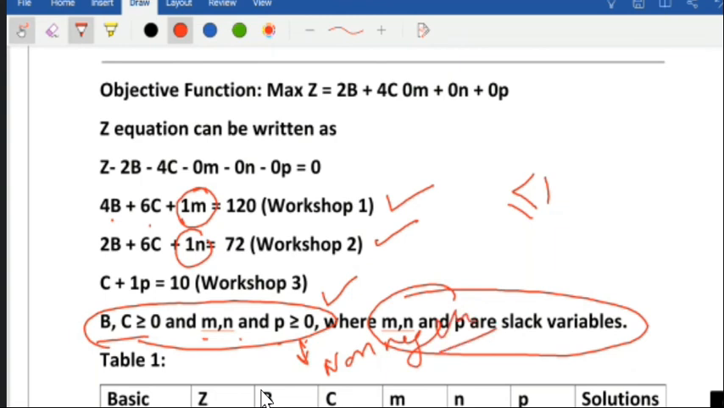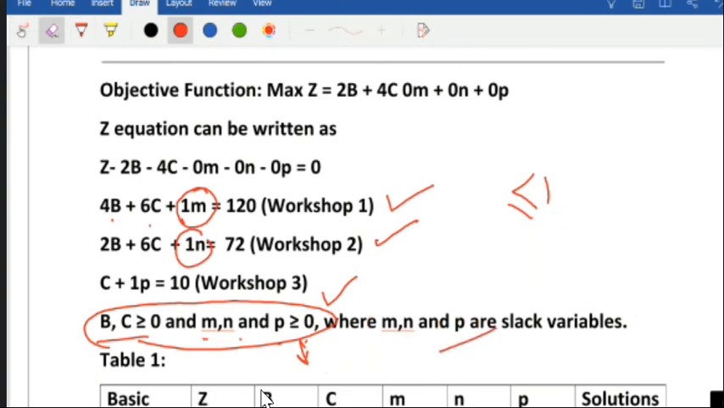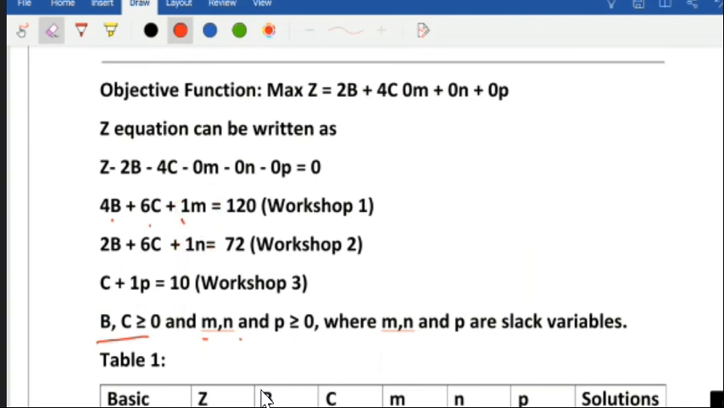Okay. Now, because I have introduced here slack variable in the constraints, so slack variable will come to the objective function also. See, 2B plus 4C. Now contribution is not there, so I put here 0, because they are not doing anything. So 0M plus 0N plus 0P. So this becomes our objective function.